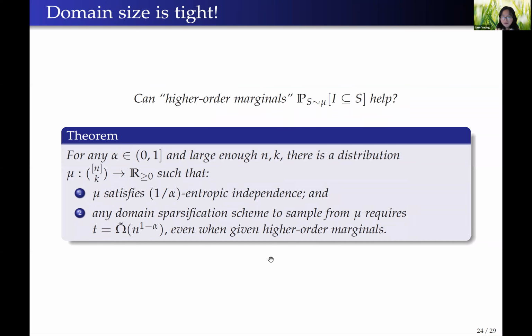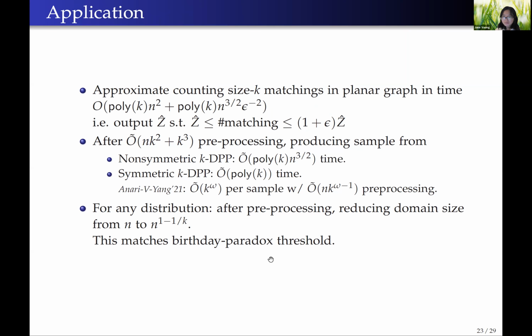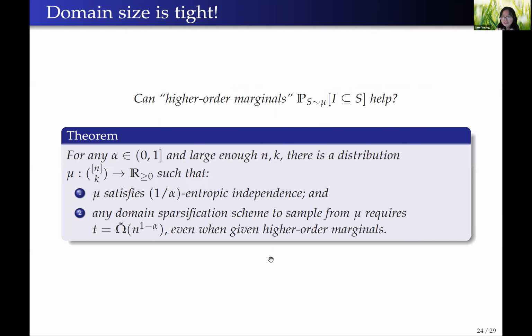So we discussed some high-level results. We also saw that the domain size we obtain is tight for entropically independent distributions in terms of the dependency on n. The lower bound construction we have here is based on Reed-Solomon codes. Our lower bound still applies even if our preprocessing step allows access to higher order marginals of mu.